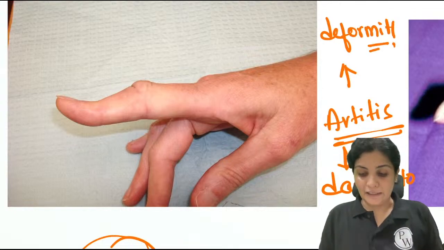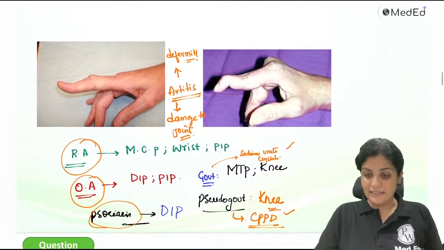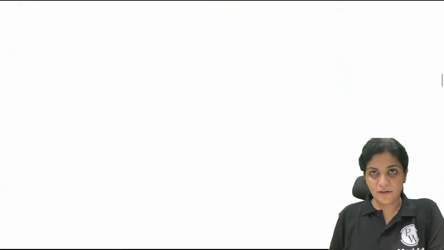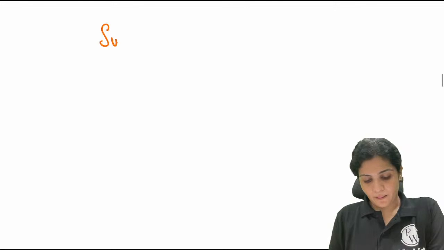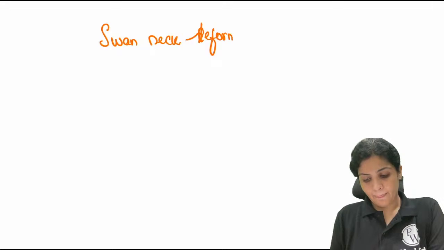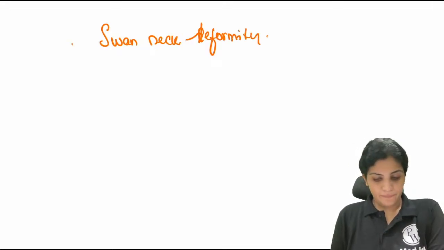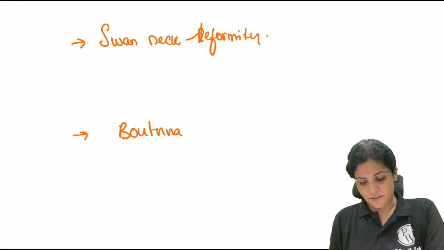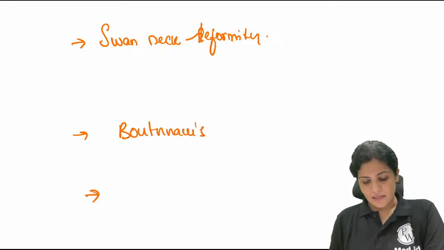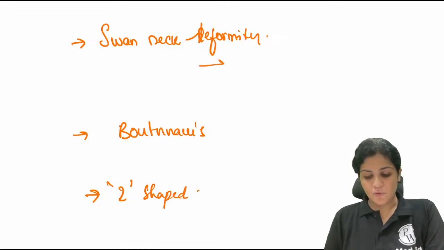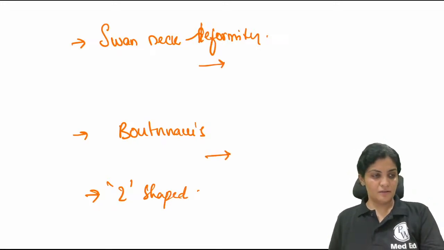So similarly, in your rheumatoid arthritis, there are two important deformities. What are the two important deformities in rheumatoid arthritis? In the hand. One is swan neck deformity. Second one, yeah, Boutonniere's deformity. Okay, what is swan neck? What is Boutonniere's? Faster.